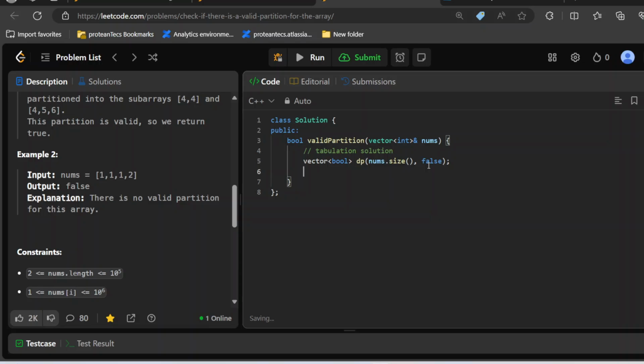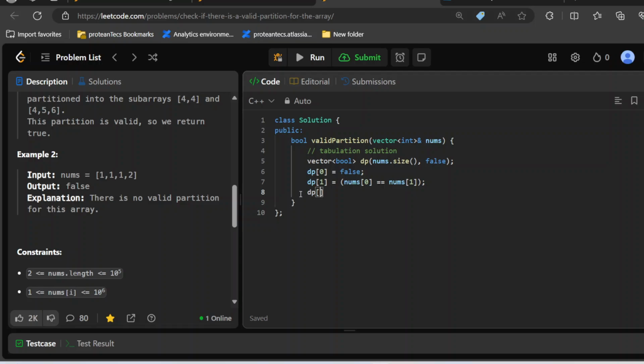Now we can see that the minimum length is actually 2, but let's start with dp of 0. Basically what it means is that I'm at the first element and the first element has to be 0, right? Now when I'm at dp of 1, that means I'm at the second element. Now this can be true if the 0th element and the 1st element are equal. So this can be simply written as nums of 0 is equal to nums of 1. If this is true, this will also be true. If it's false, then we can't break it down.